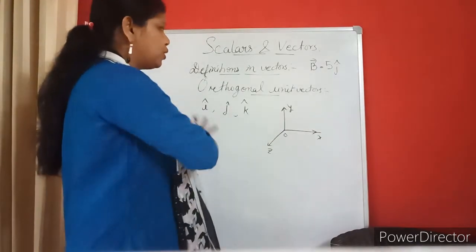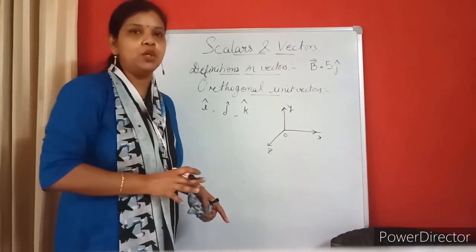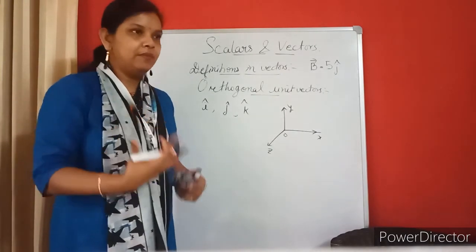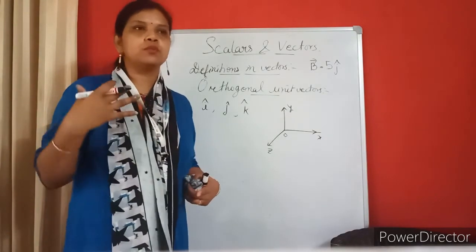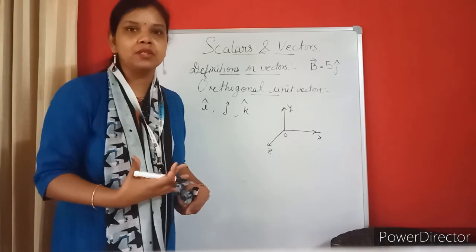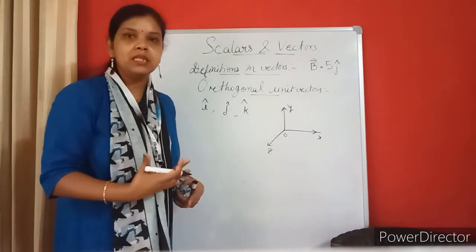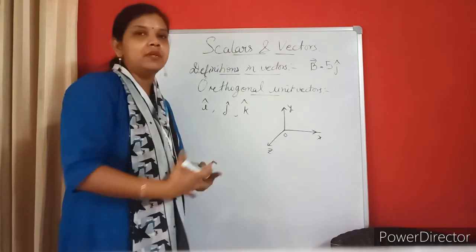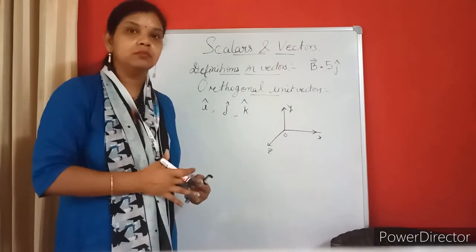So I hope you have understood the different terms that we will be using in vectors. When we talk about vectors, we may have equal vectors, coplanar vectors and so on. Sometimes we have null vectors also. A null vector means the magnitude is 0. So these are the various definitions of vectors.